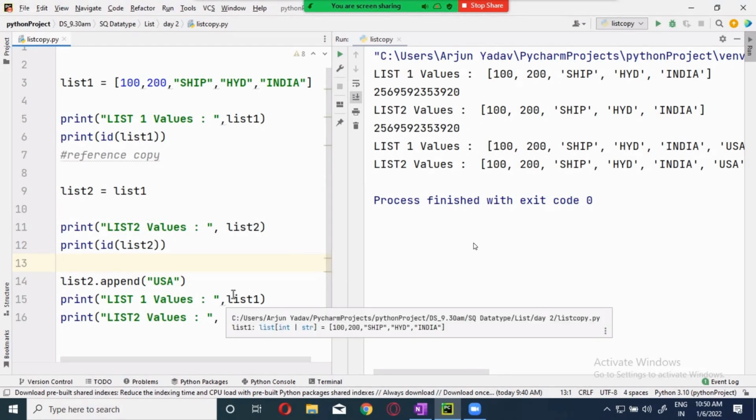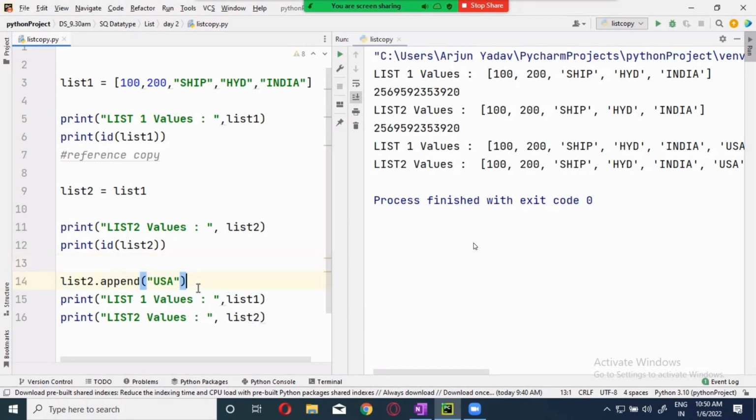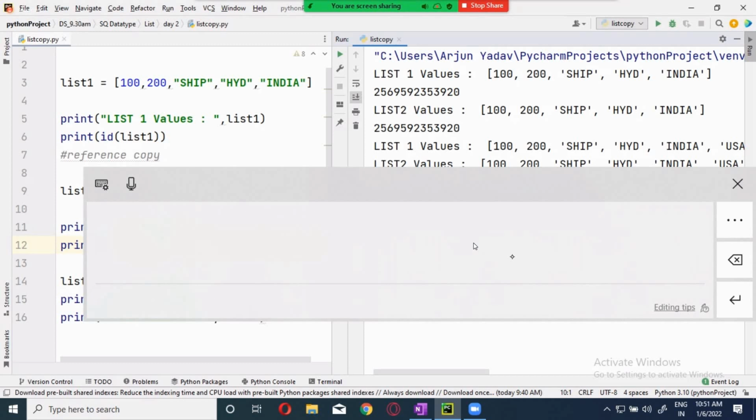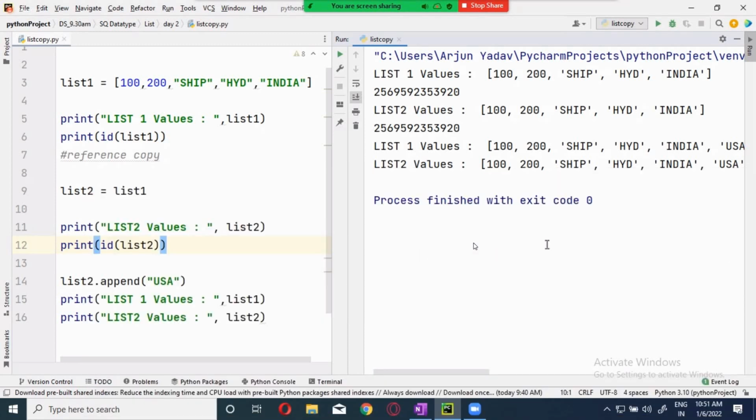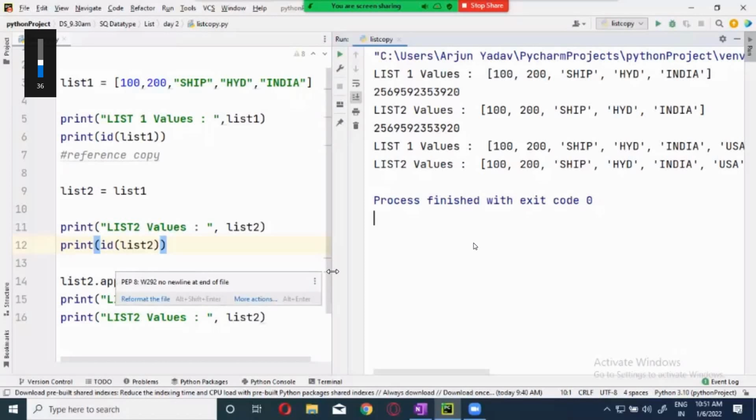Okay. Clear, guys? Finished? Okay. Now let's deal with the shallow copy, guys.